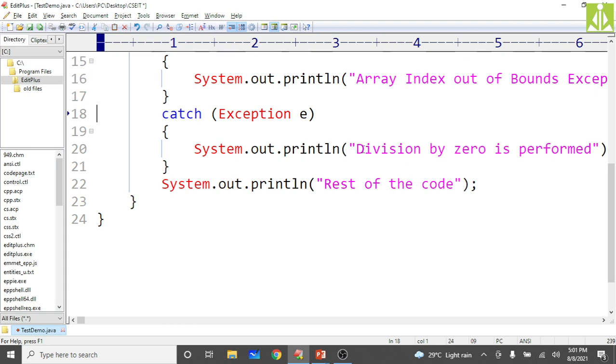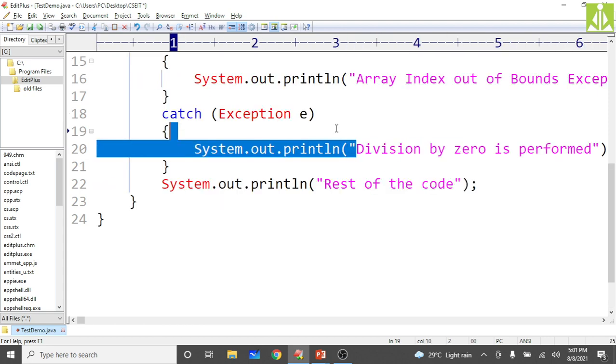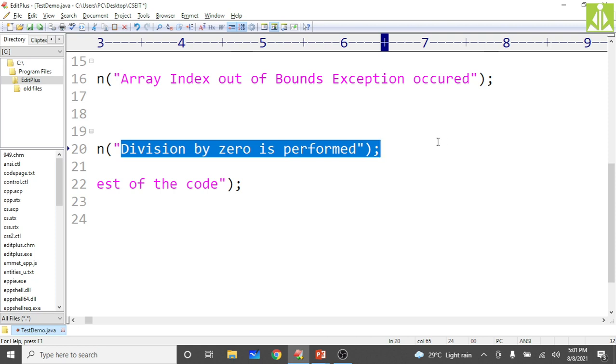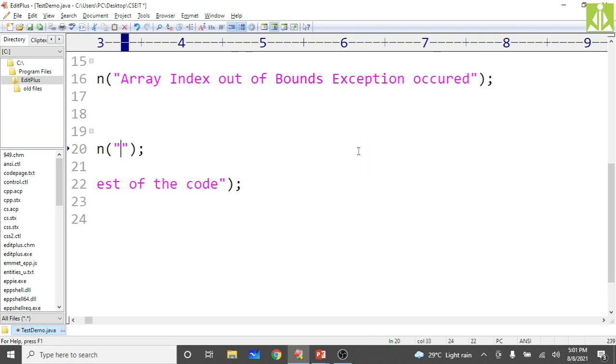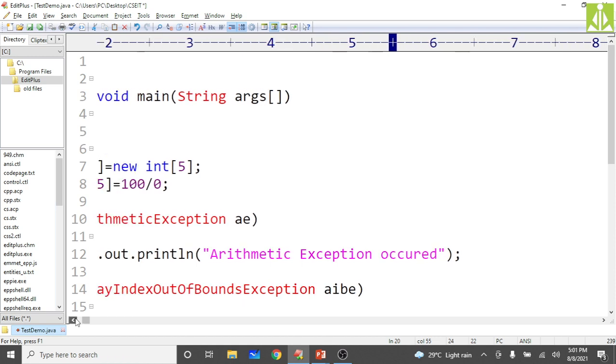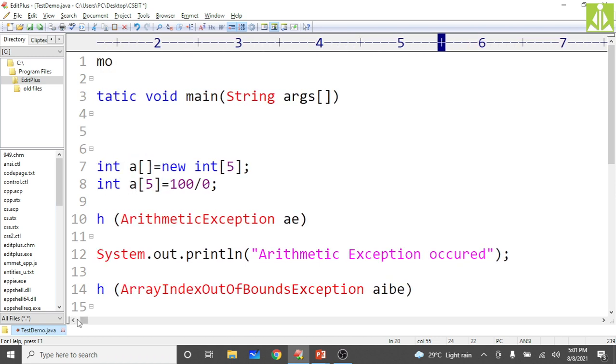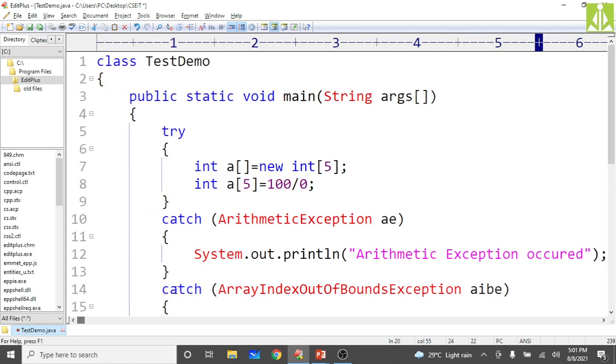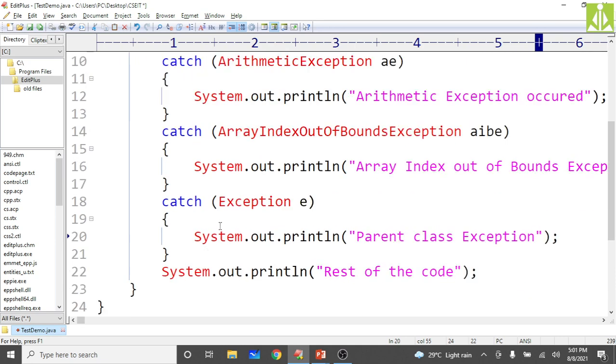Here you put any other exception. If any other type of exception is occurring, then you write down the parent class exception. So first one is arithmetic exception, second one is array index out of bounds exception, and the last one is the parent class exception, that is the Exception class.